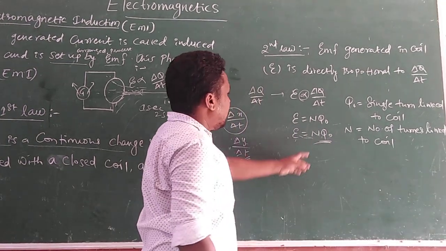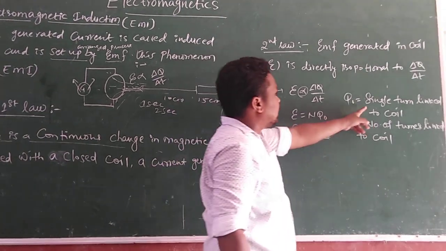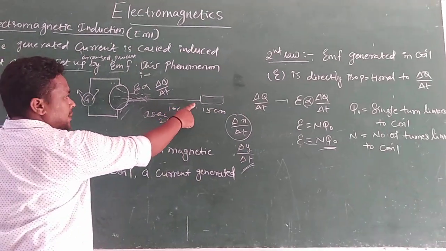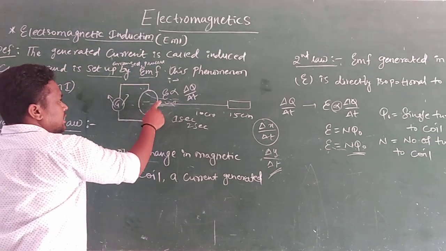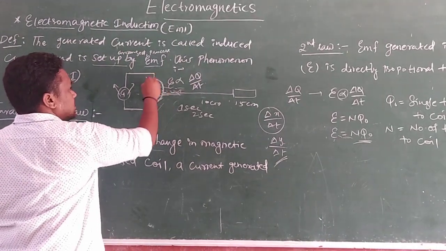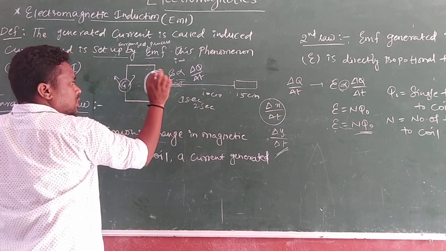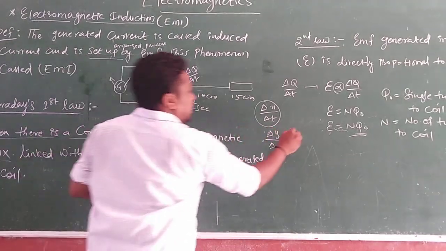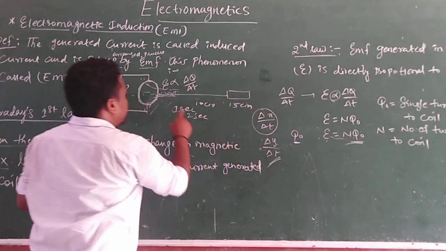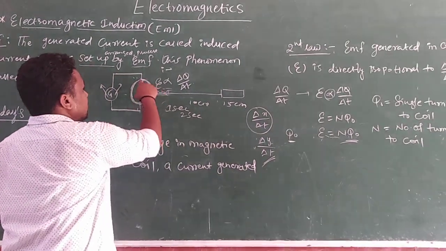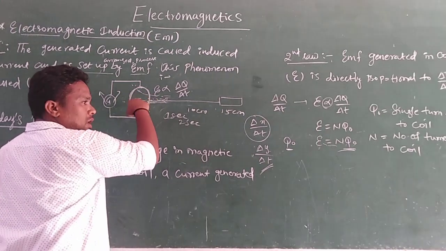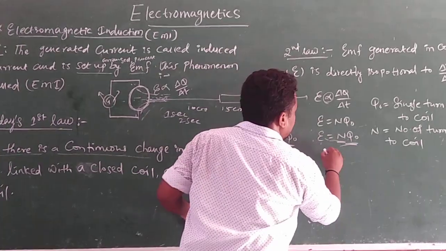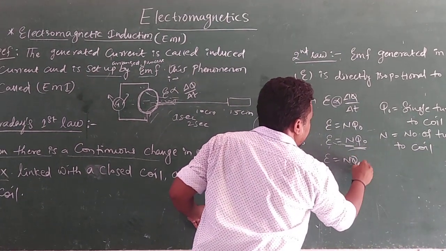What is phi naught? It means a single turn linked to the coil. Only one magnetic flux line passes through this coil, and only one rotation is there for this coil. In that situation, only a single turn is there, and that is phi naught. If multiple turns are there, 1, 2, 3, 4 or 5 turns for that coil, that can be considered as N. So E is equal to N phi naught.